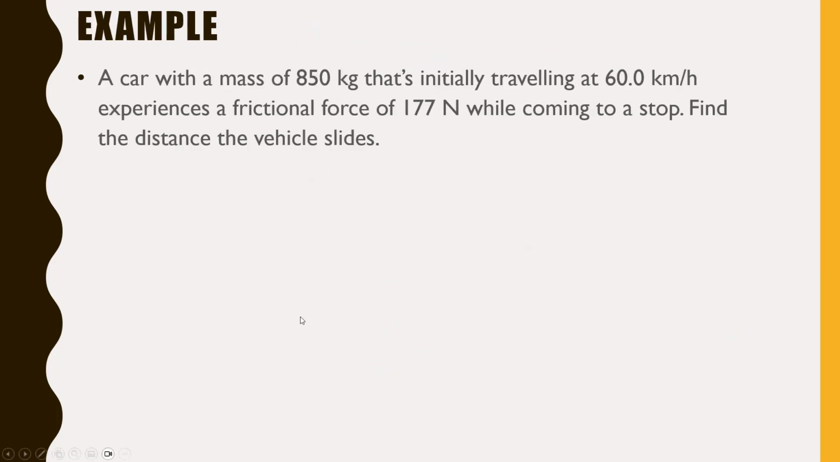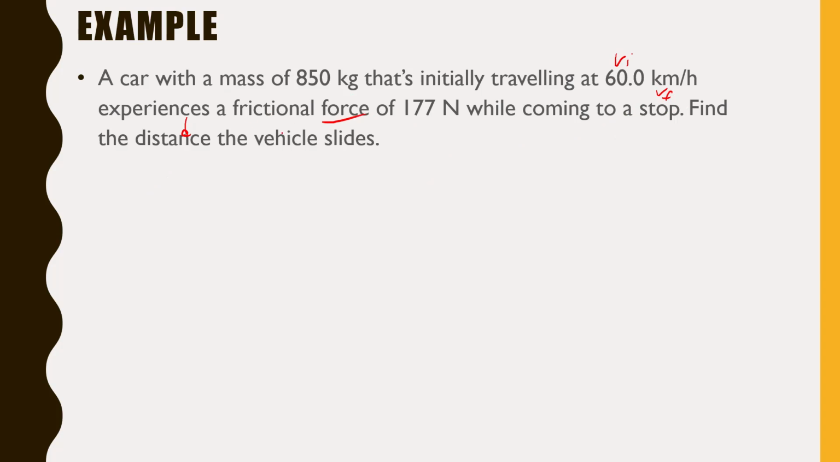Let's start with this one. A car with a mass of 850 kilograms that's initially traveling at 60 kilometers per hour experiences a frictional force of 177 newtons while coming to a stop. Find the distance the vehicle slides. If this sounds like kinematics to you, that's because you straight up could do this with kinematics, right? In other words, you could say, oh, this is my VI, and then it comes to a stop, so that's a VF. We are looking for a distance.